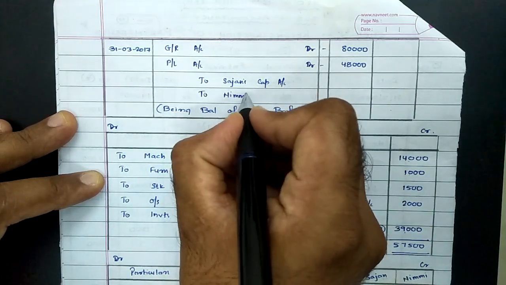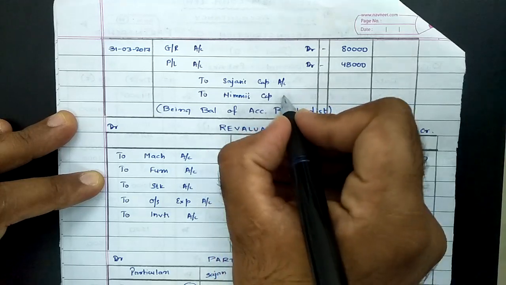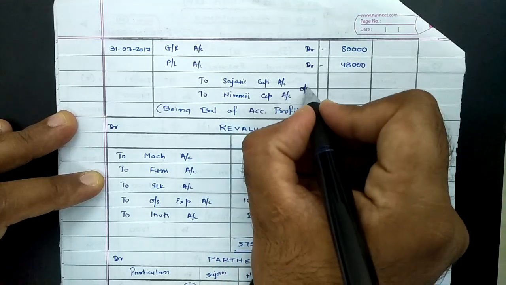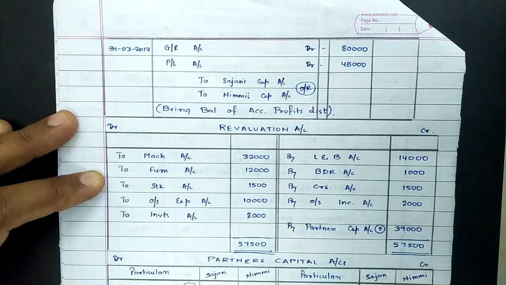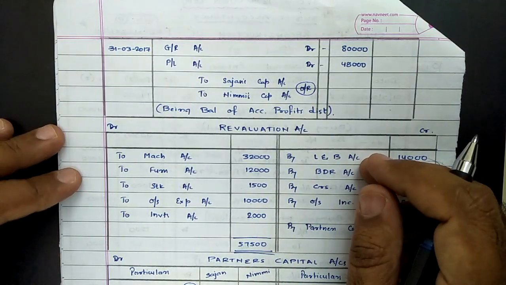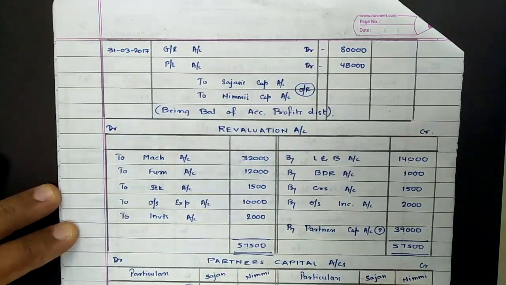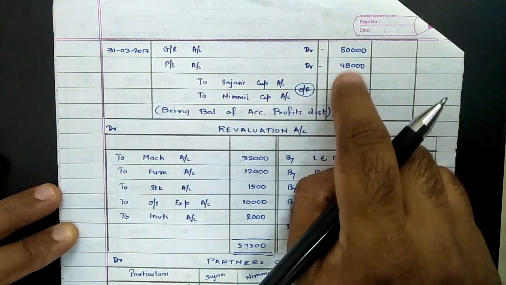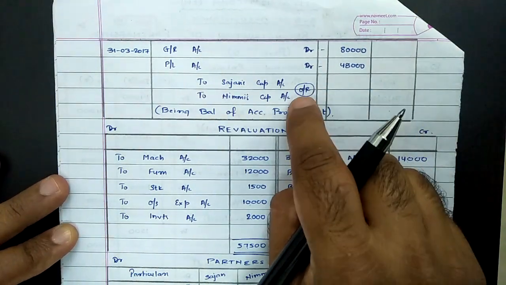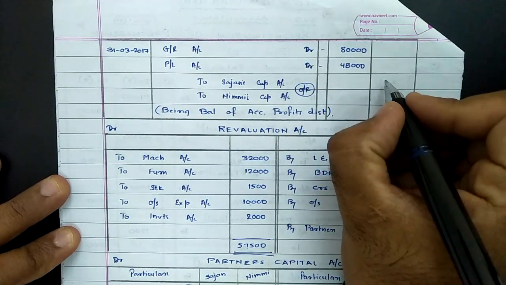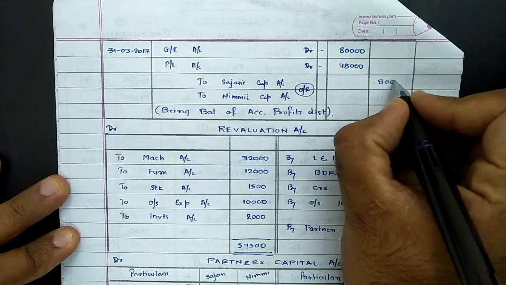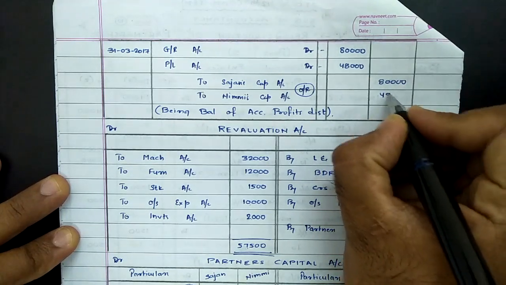And again, reserves, revaluation, profits or loss, everything is to be distributed among old partners in old ratio. So accordingly it will be distributed. Sum total of these two comes to 1,28,000 and to be distributed in ratio of 5:3. That comes to again 80,000 and 48,000 only.